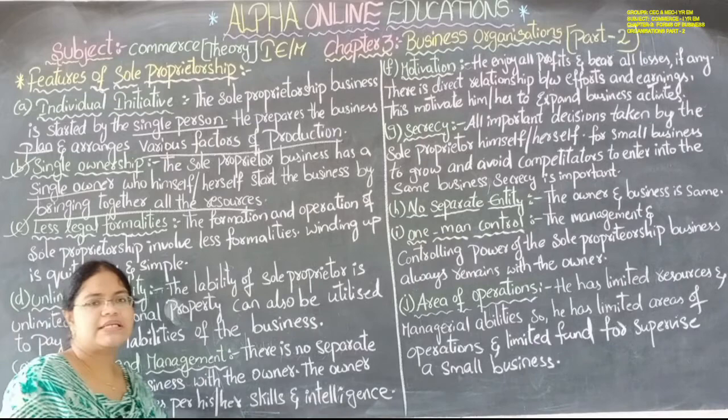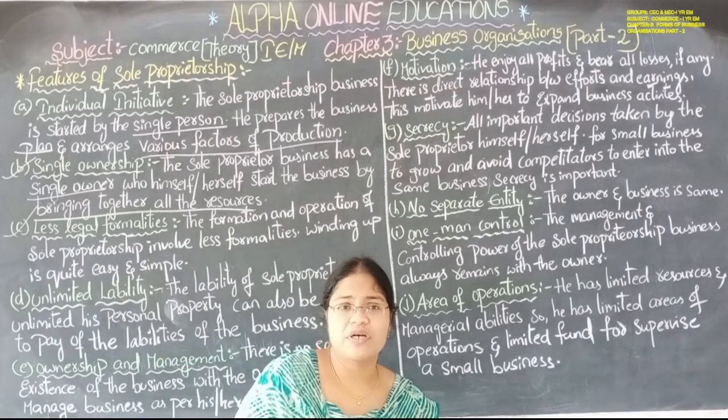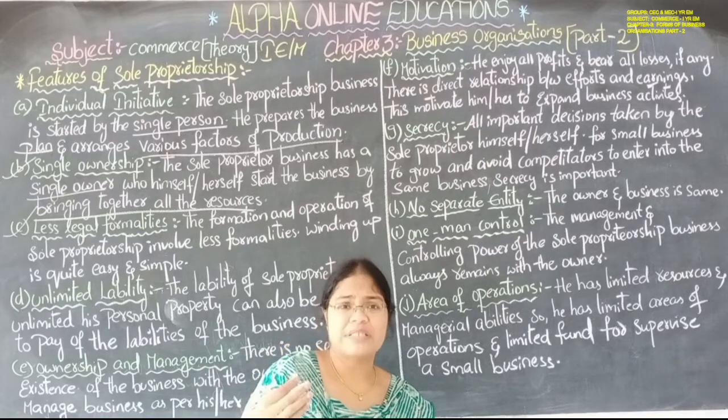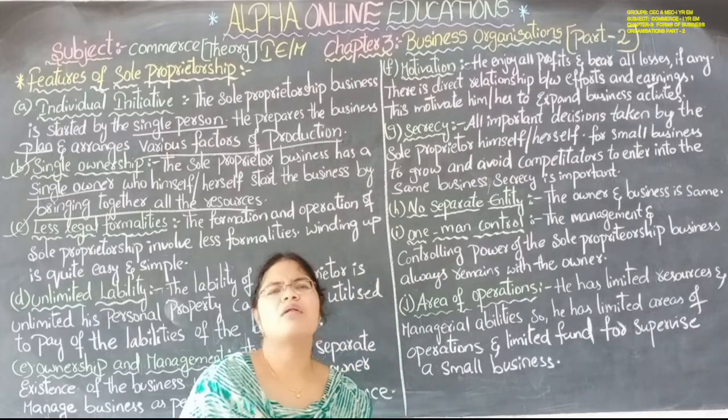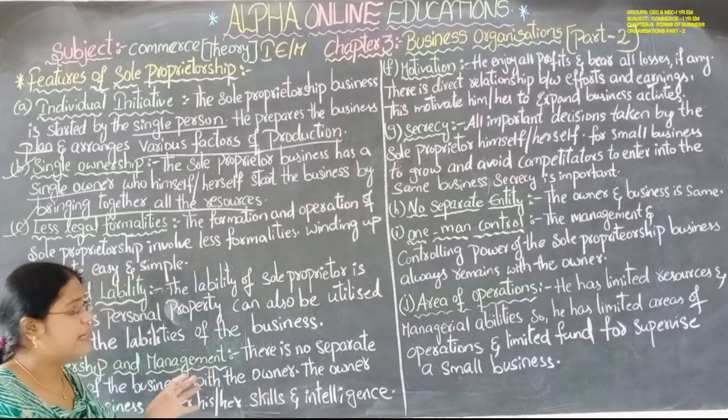Legal formalities means type of registrations or any kind of rules and regulations should be followed. That is all not required to him. He can just do anything, no legal formalities.